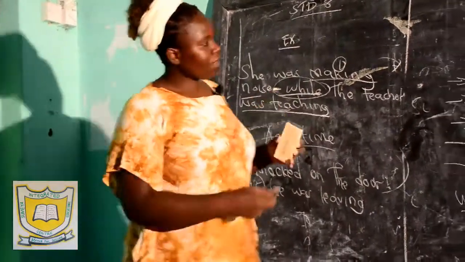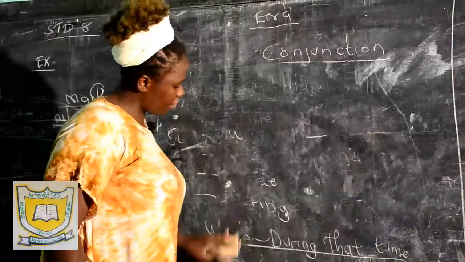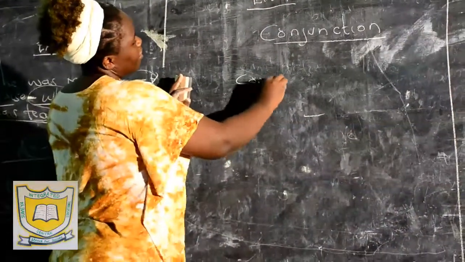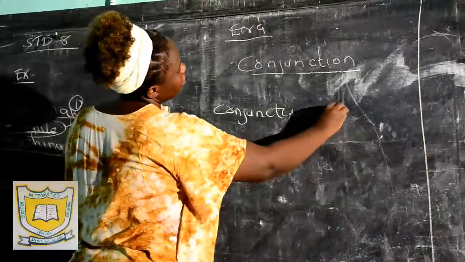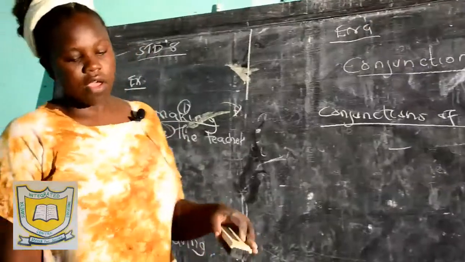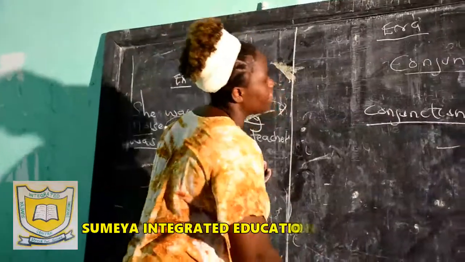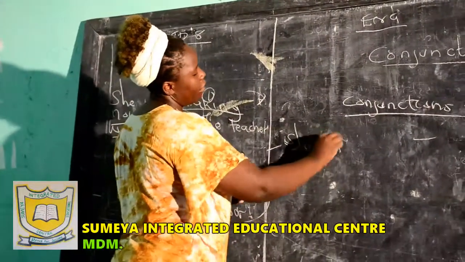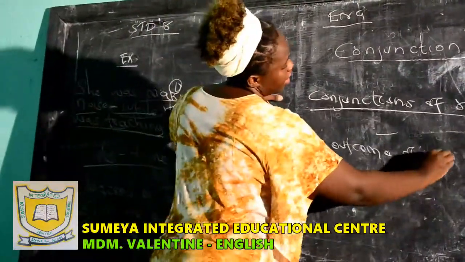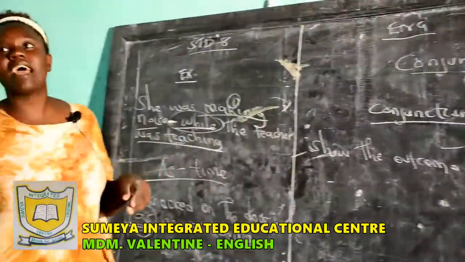And then lastly, we have what we call conjunctions of result. Conjunctions of result show the outcome of an action. If I say it shows the outcome of an action, this is what I mean.